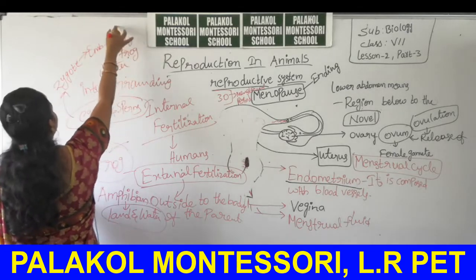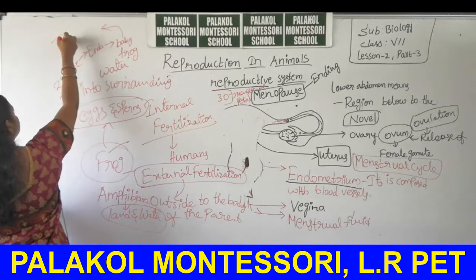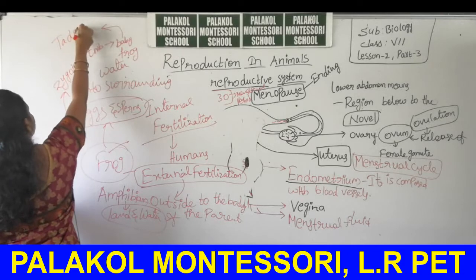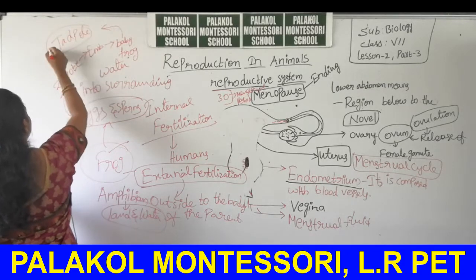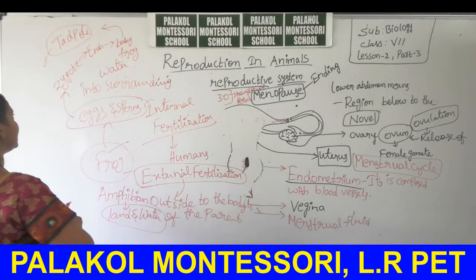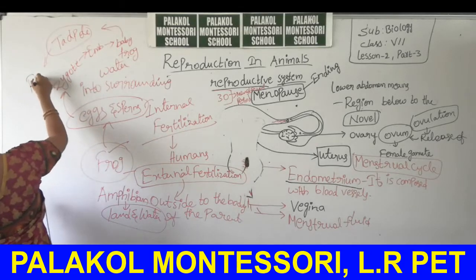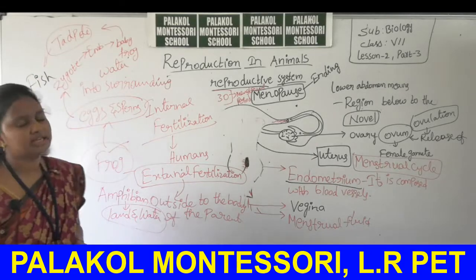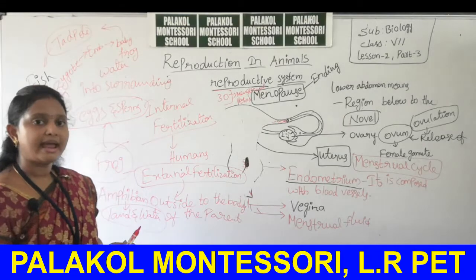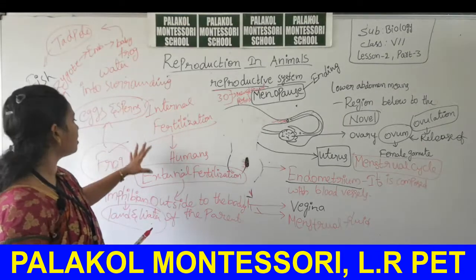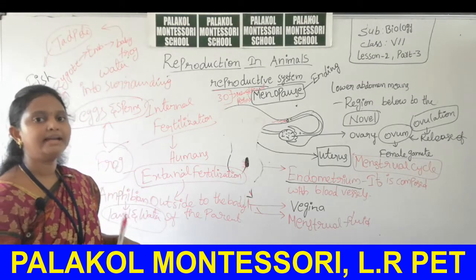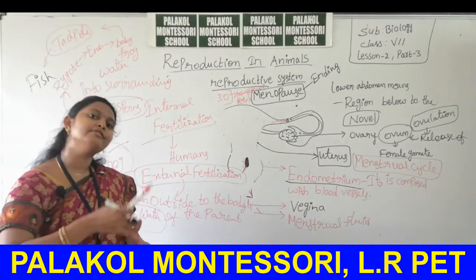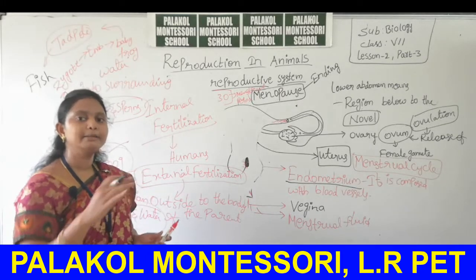This baby frog is called as tadpole. Okay, this tadpole has the shape like the fish. It seems like a fish shape. At tadpole age, frog seems like a fish, but at adult age it can convert into adult parent.